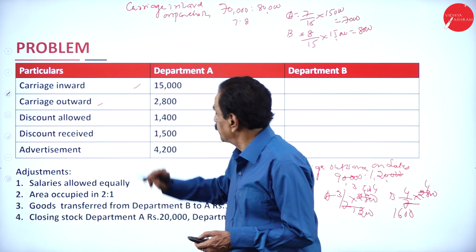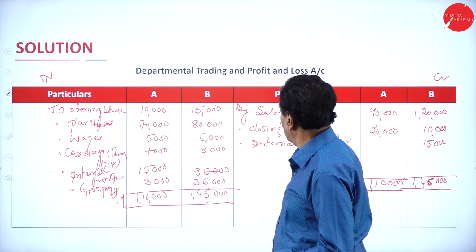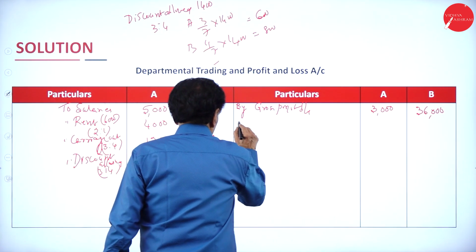Then discount allowed is over. Discount received on purchases comes by discount received.